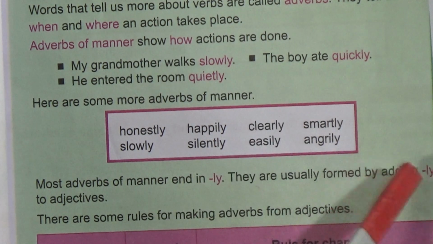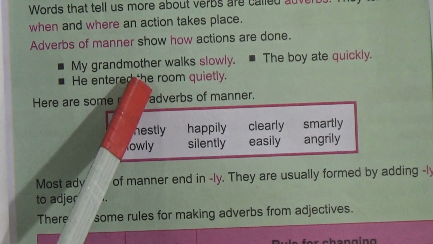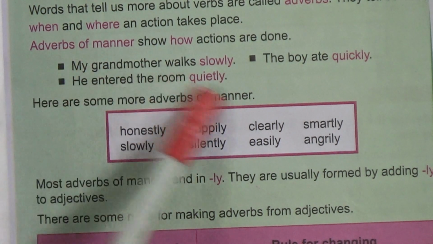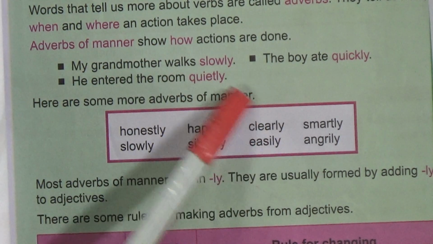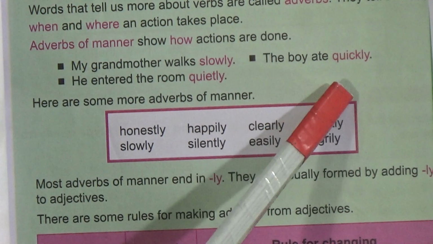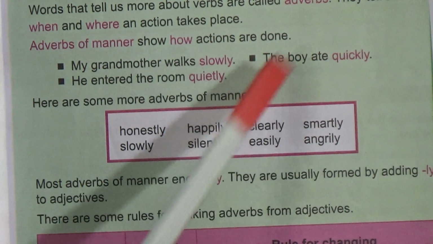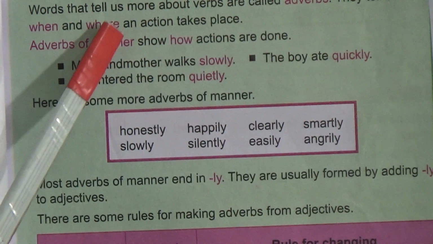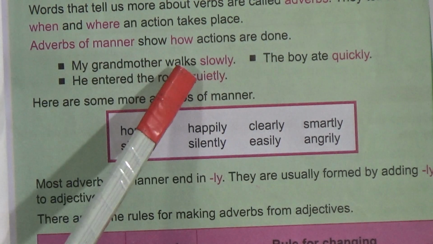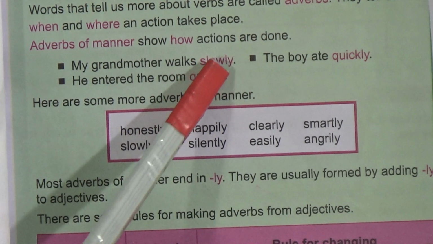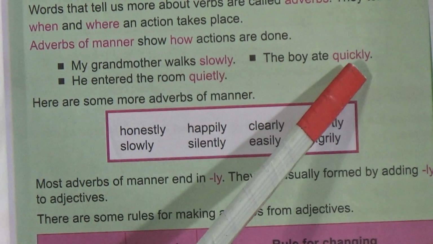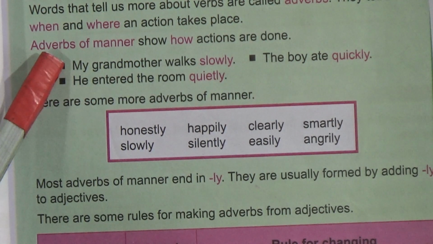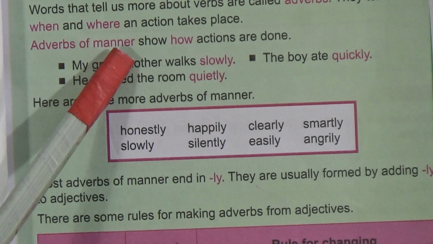Then look here, my mother walked slowly. Another example, the boy ate quickly. So dear students, the word slowly, this colored word, and quickly, all of these are examples of adverbs of manner.